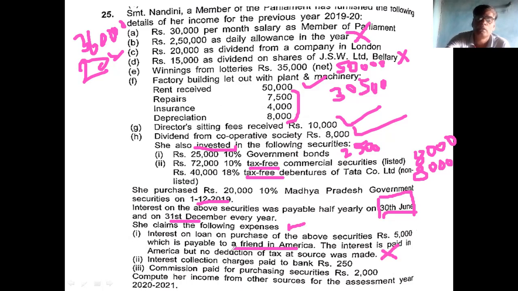Remember this: if tax is deducted at source and paid to the lender, then it is allowable. But tax deducted at source is not made, so it is not allowable. And the collection charge to the bank is 250. This is allowable. Commission paid for purchase is not related to your other source, so this is disallowed. Only one expense is there, 250. You deduct 250, and whatever balance comes, that is the income from other sources.